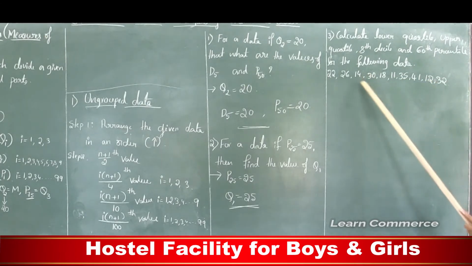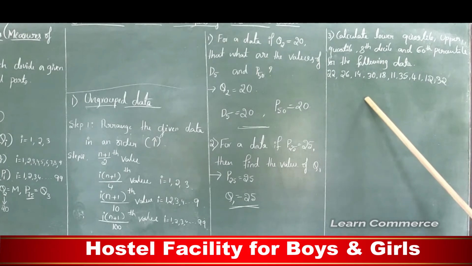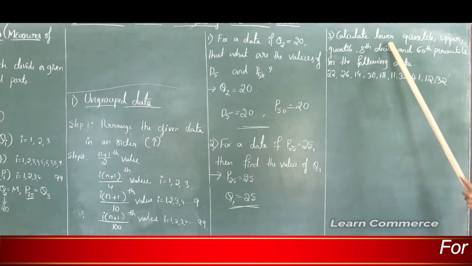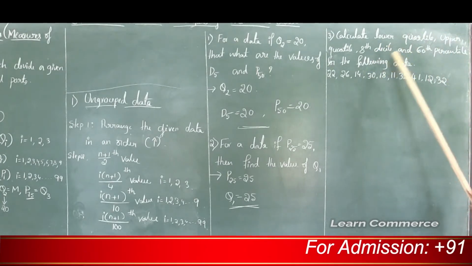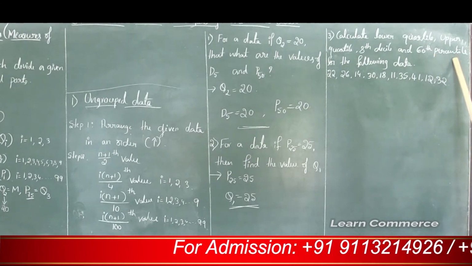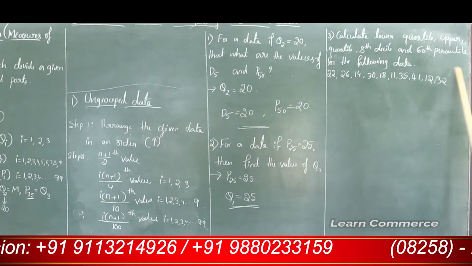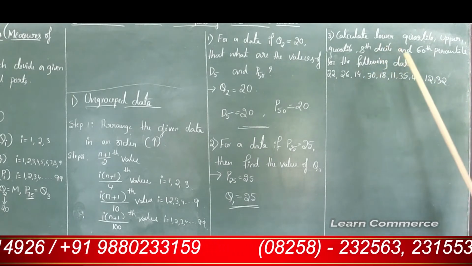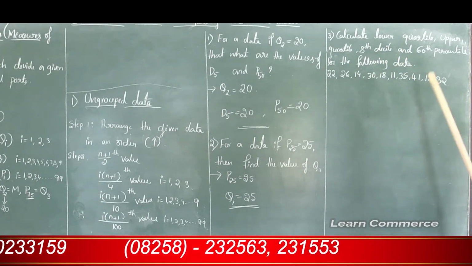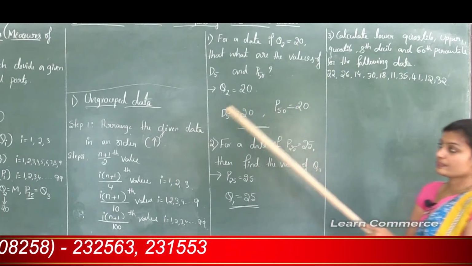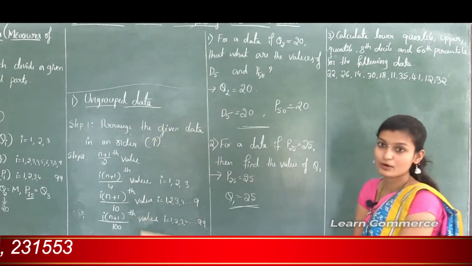Here the given data is ungrouped, and we need to find the lower quartile, upper quartile, 8th decile and 60th percentile. These are partition values. So to calculate partition values in case of ungrouped data, we need to follow these important steps.